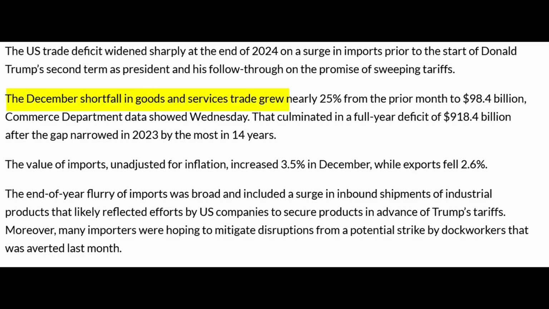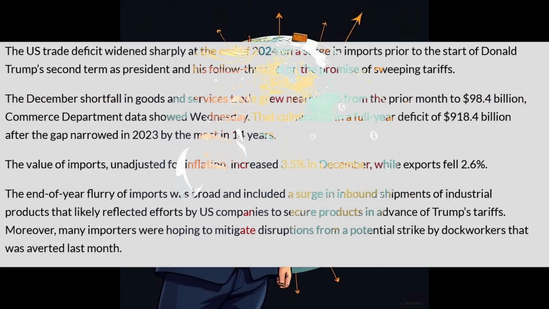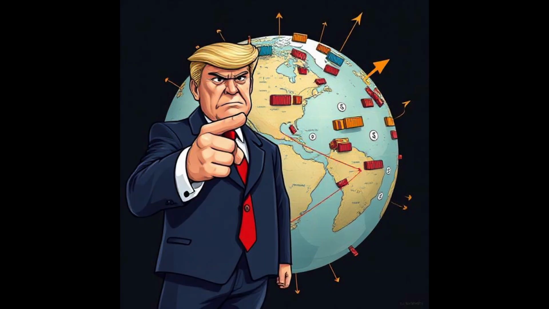In December 2024, the US faced a trade deficit of $98.4 billion. One of the reasons that the US points out for this disparity is the high tariffs which are imposed on US goods by foreign countries. This is why the current president of US decided to impose reciprocal tariffs on countries.